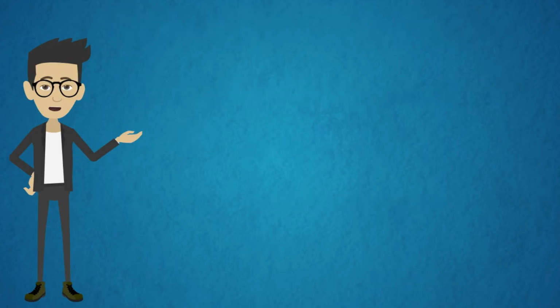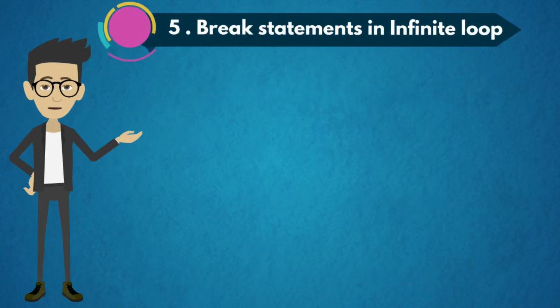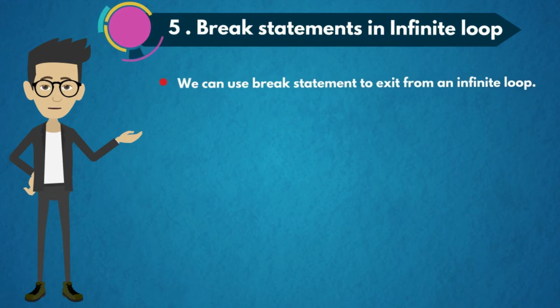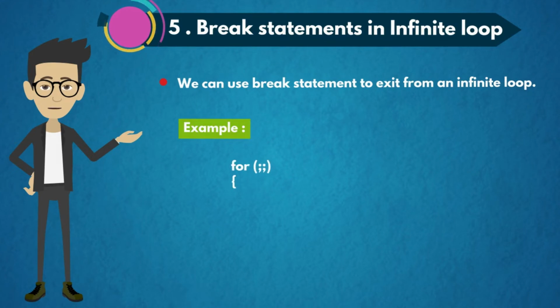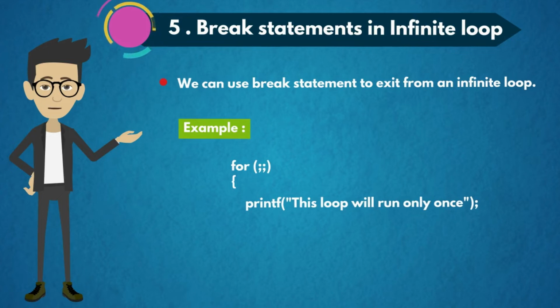The fifth concept is break statement in infinite loop. We can use a break statement to exit from an infinite loop. An example is for (;;), which means that there is no initialization, no condition and no increment or decrement operators. printf(...); with a break, this loop will run only once.